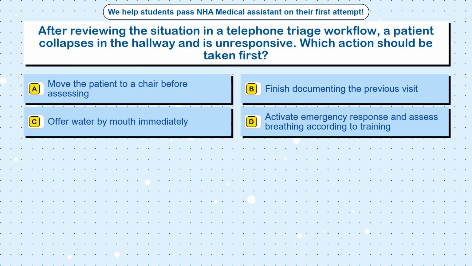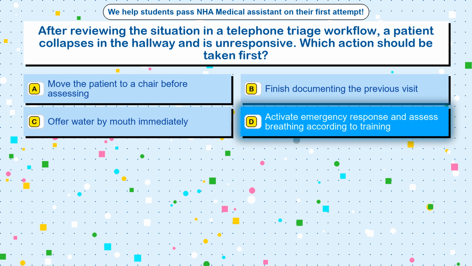Question 74. After reviewing the situation in a telephone triage workflow, a patient collapses in the hallway and is unresponsive. Which action should be taken first? Option A, move the patient to a chair before assessing. Option B, finish documenting the previous visit. Option C, offer water by mouth immediately. Option D, activate emergency response and assess breathing according to training.